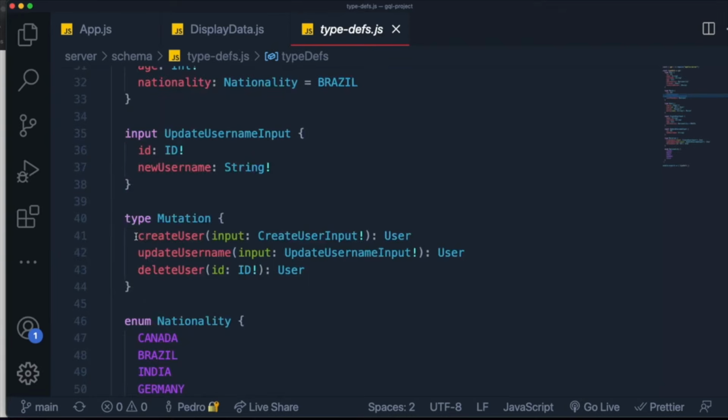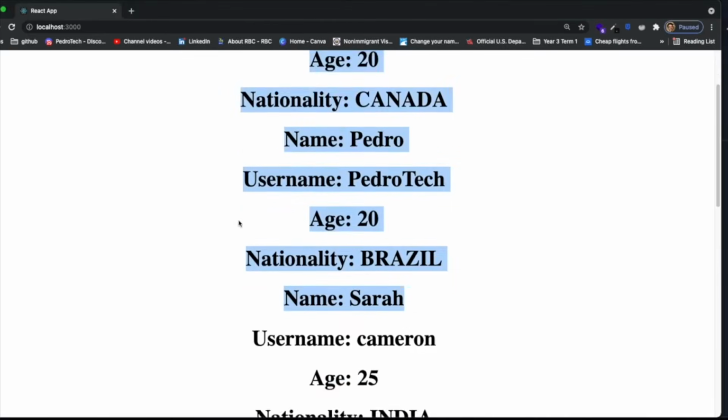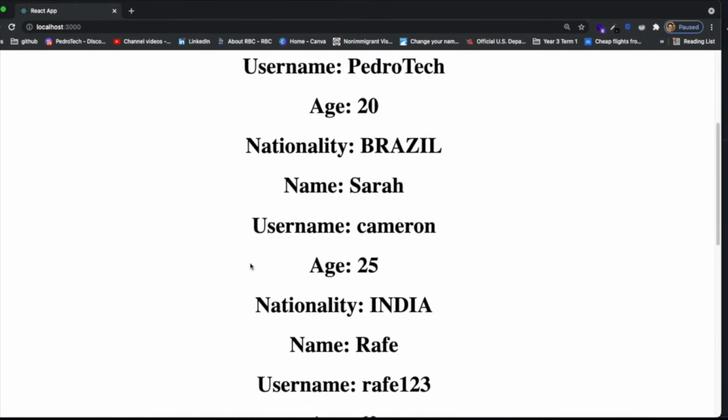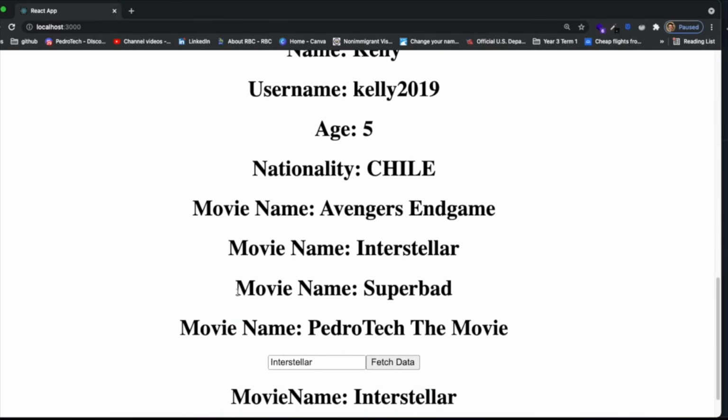For example, we're able to create a user, we're able to update a user, and we're also able to delete a user. So what I want to do is I want to be able to call this mutation over here, create a user, and actually alter the data that we have. And when we take a look over here and we create a user, I want the user to also be listed down here as part of the data. So how do we do that?